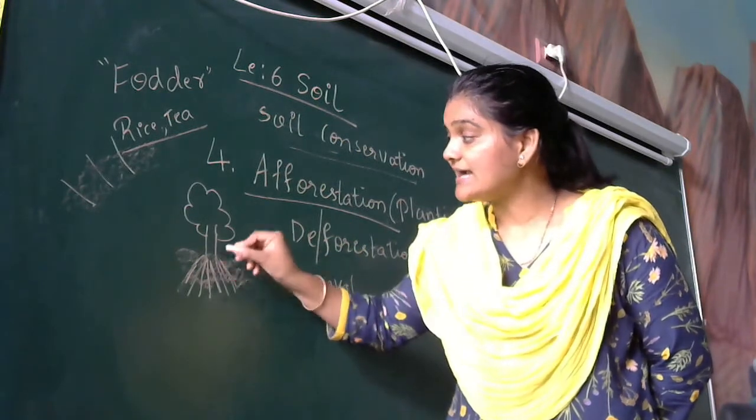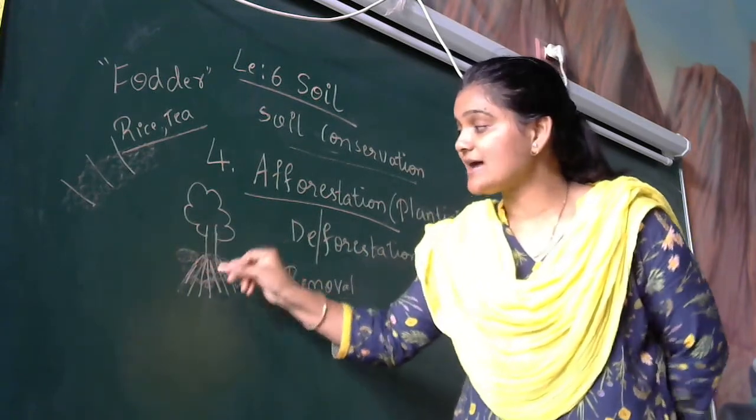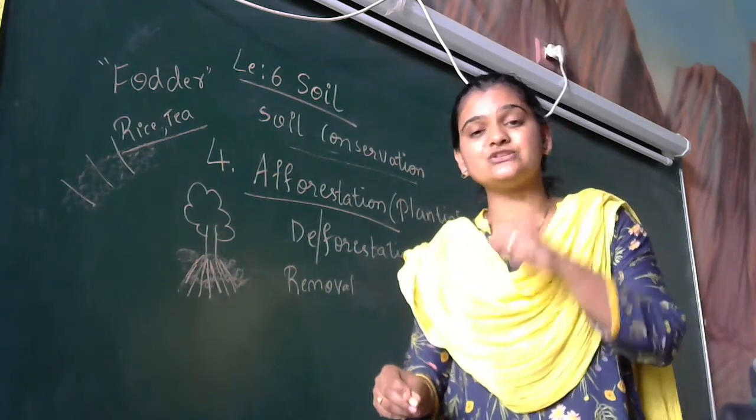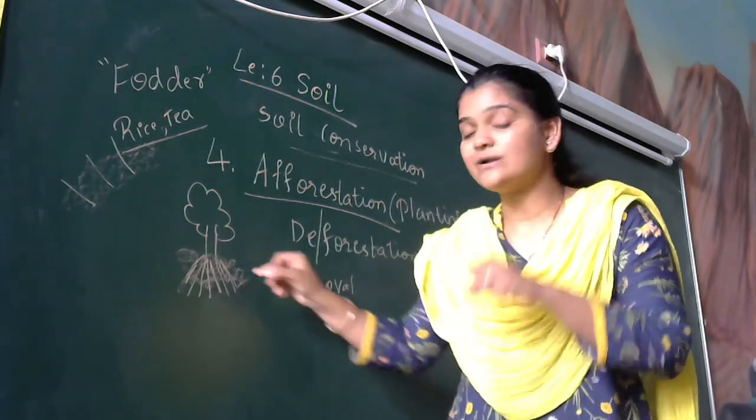Until and unless we cut down the tree, the roots are deeply rooted into the soil, and these roots will be holding the soil together.